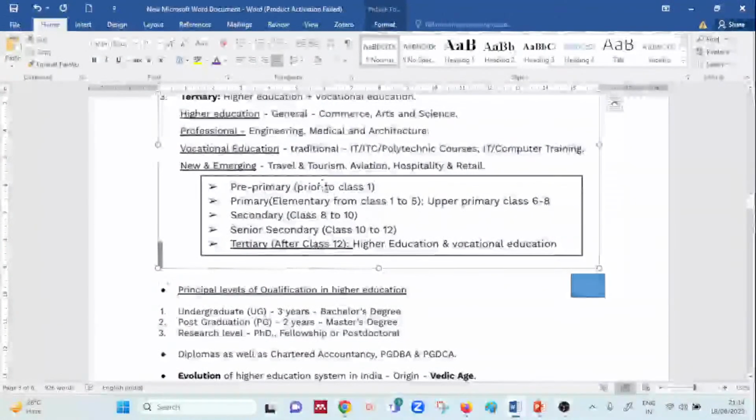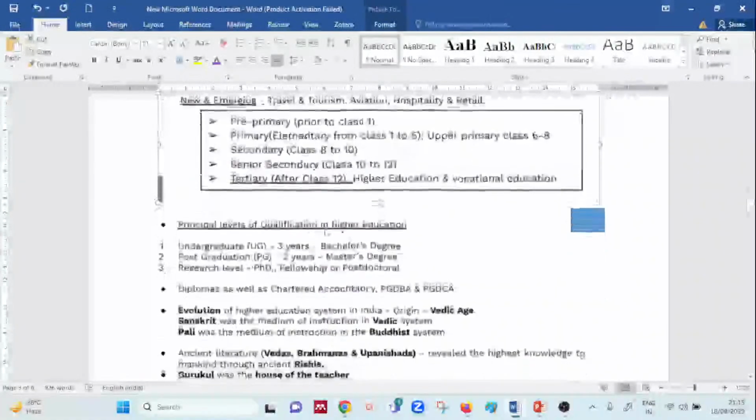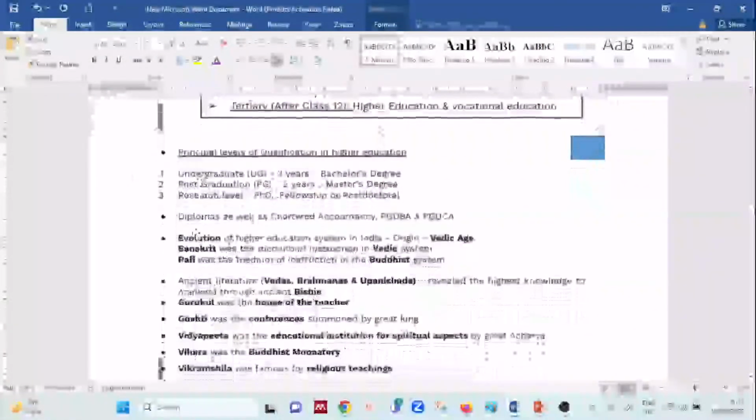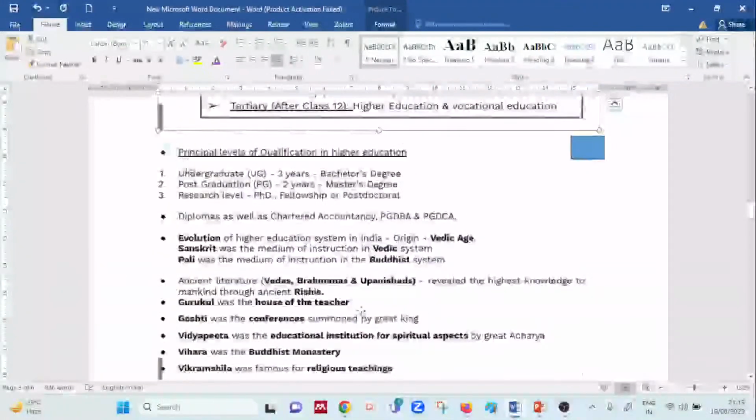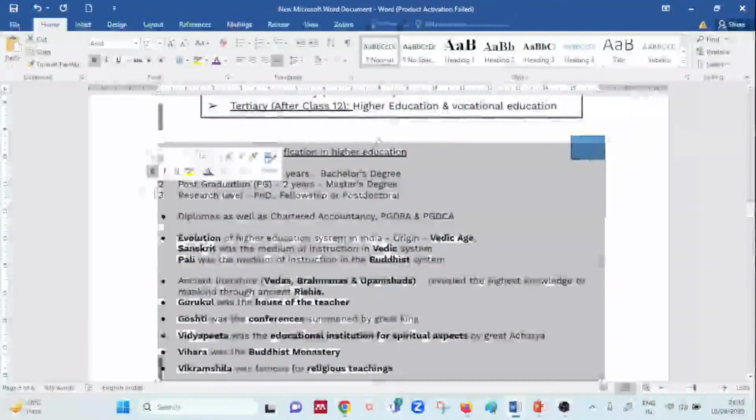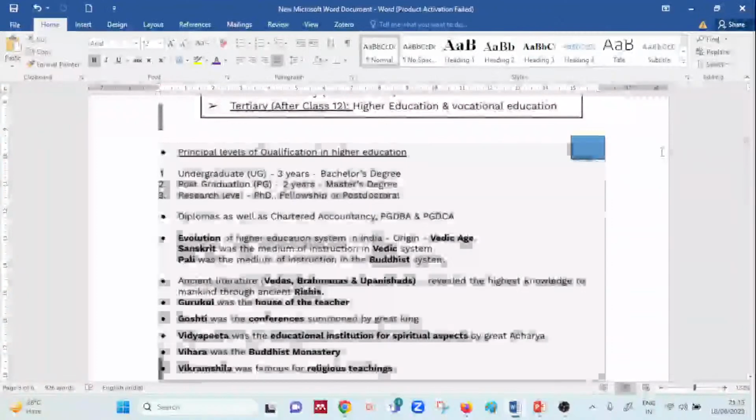to 10, and senior secondary, focusing the class of what? Focusing the class of 9th, 11th and 12th. And tertiary education is the one which is only done after the class of what? After the class of 12th. That is progressing towards higher education and towards vocational education, right? So if you want to keep this in mind very well, this is the last slide, I mean to say, which we have. So this will help you to keep the important points in mind properly.